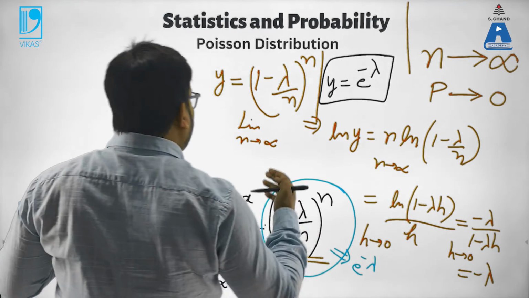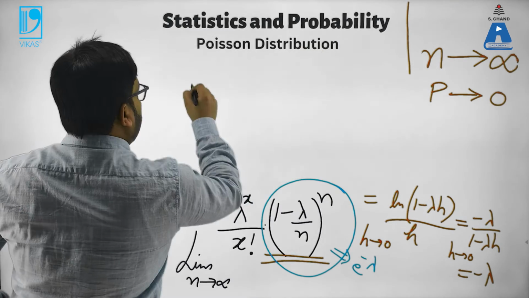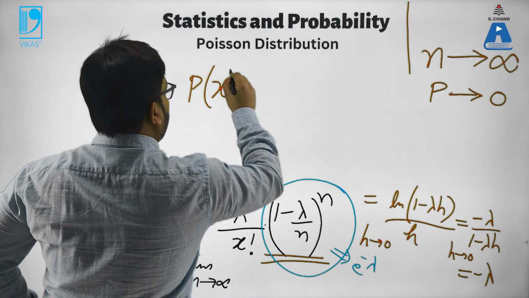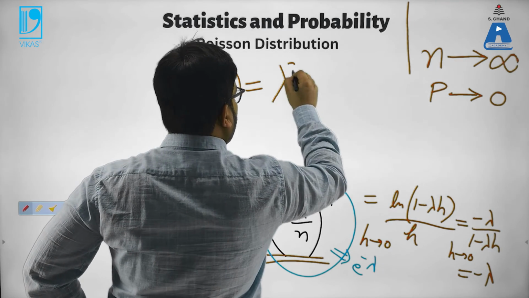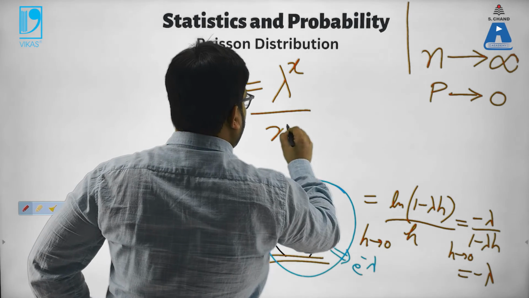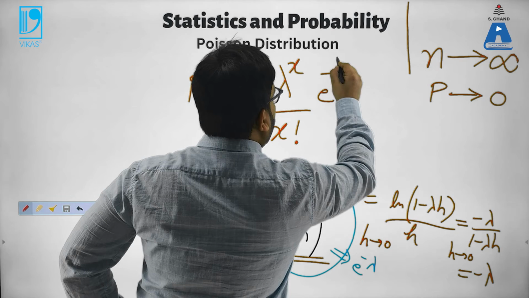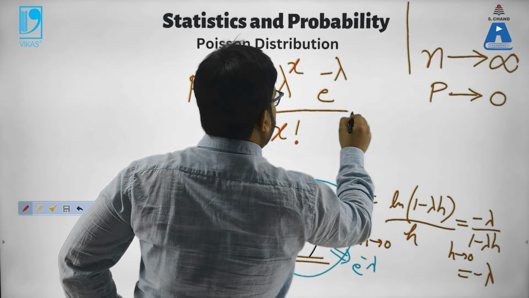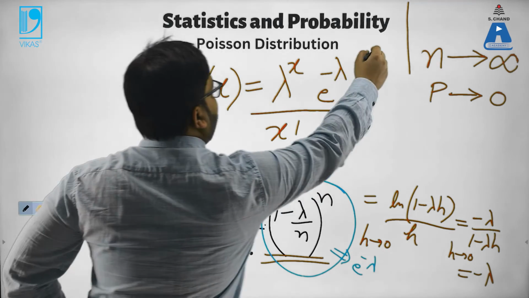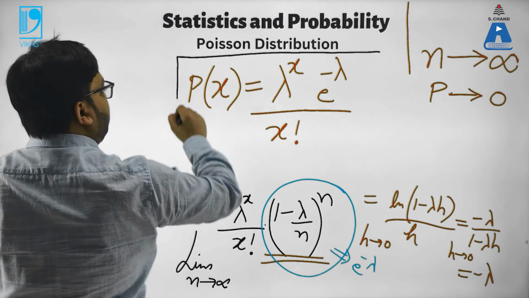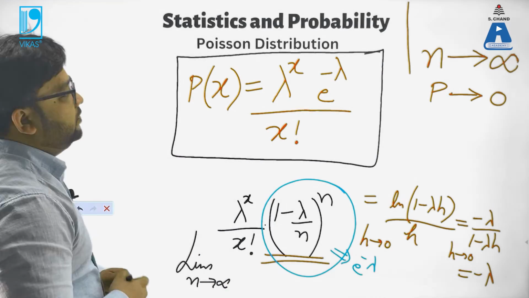So what do I have ultimately? P of x I have as lambda to the power x upon x factorial times e to the power negative lambda. This is the probability for the random variable x for a Poisson distribution.